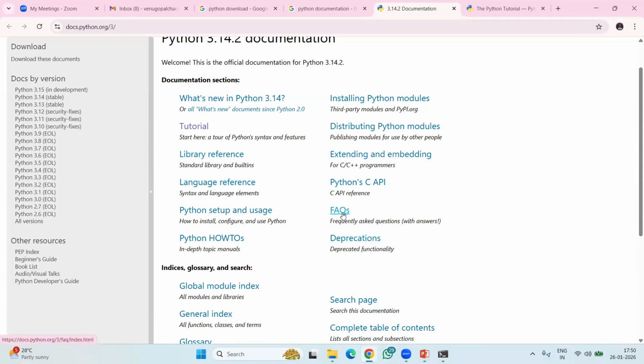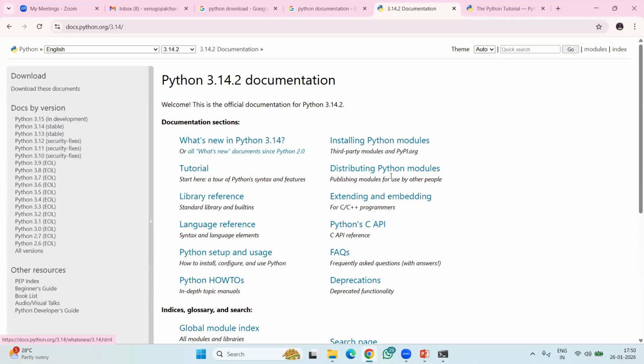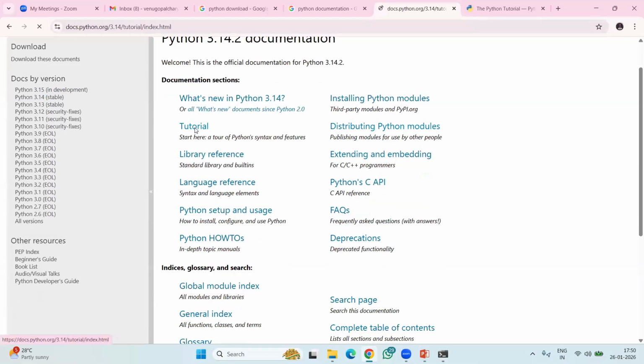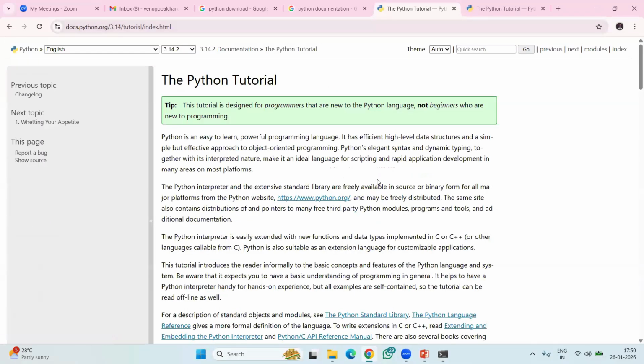For example, frequently asked questions, and installing Python modules, how to install. Everything, A to Z, you can find here, like Python setup. Here, suppose you want to go for 3.15, it is under development. So for 3.14, you can click on 3.14. Now you can see a tutorial. Click on this tutorial. Now see in this tutorial,